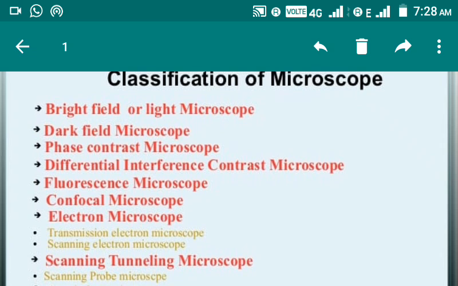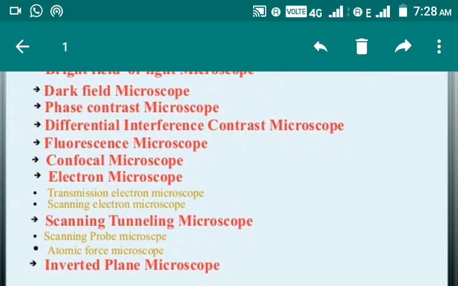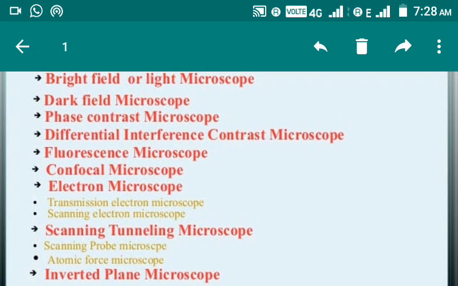It has two different kinds: transmission and scanning electron microscope. Next is scanning tunneling microscope, scanning probe and atomic force, and inverted plane microscope. These are some of the microscopes which are developed according to their advancement, and some of them are in your syllabus. So students, we will see them in detail in the next couple of lectures, but for the time being you must know what are those other types of microscopes.